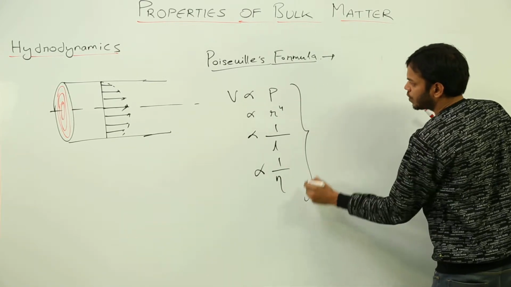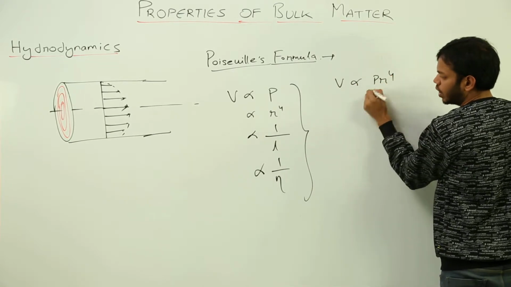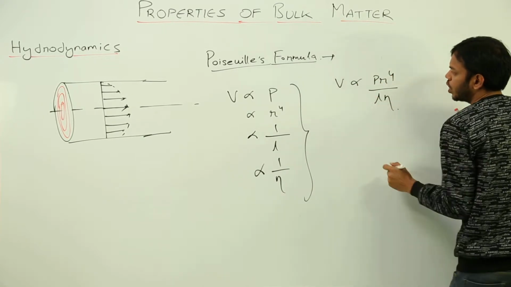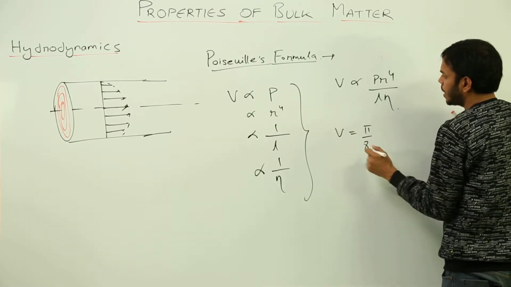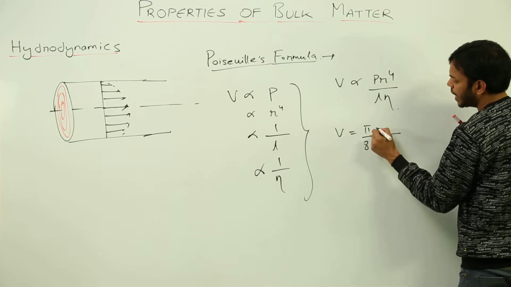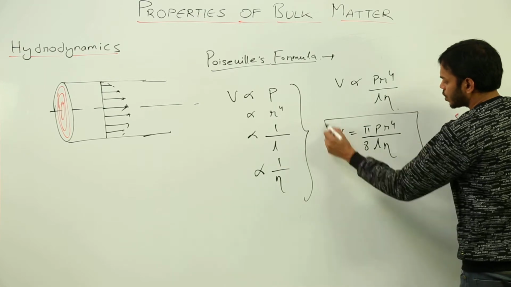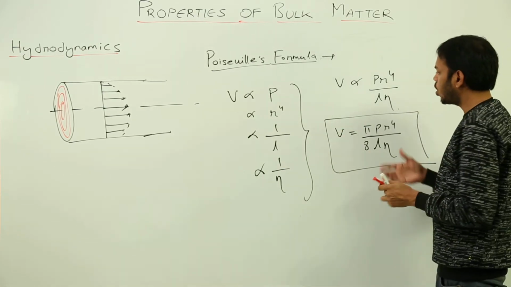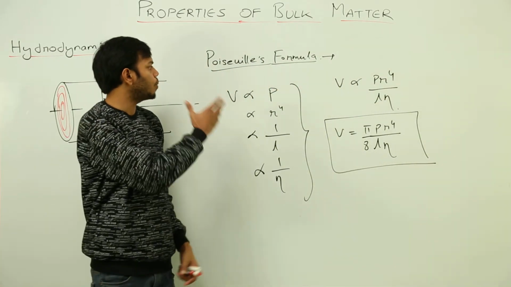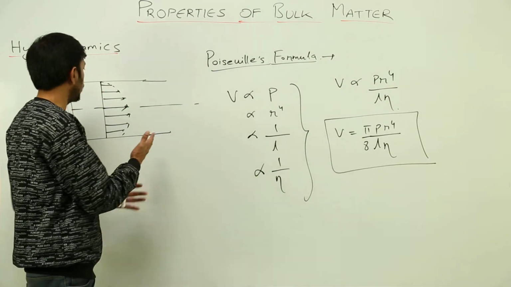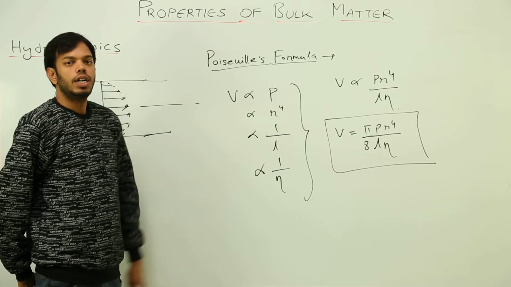If I combine all these factors, I'll get P R^4 over L times viscosity. So V is equal to, the constant of proportionality here is pi by 8. So the formula becomes V = pi P R^4 / (8 L η). This formula can also be derived using dimensional analysis. This is what Poiseuille's formula is about, the volume of fluid flowing per unit second through a tubular form.